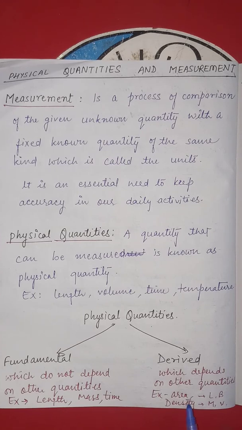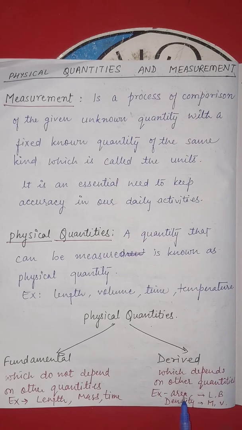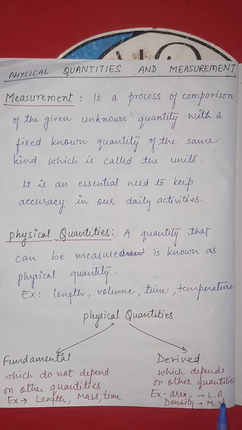If we're talking about the area, it is basically dependent on the length and the breadth. Okay, and the density is the other derived quantity which is also dependent on the mass and the volume of a substance or an object. So here the area and the density are the two derived quantities which are dependent on the other quantities.